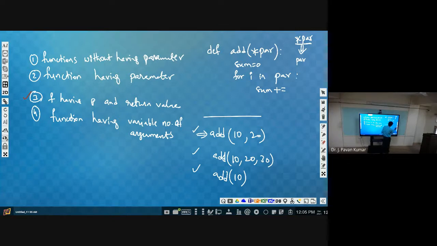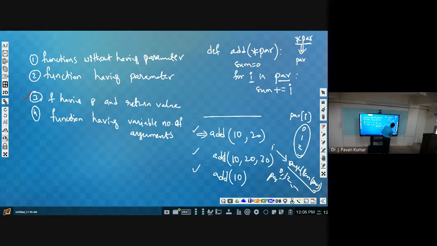PAR of I, in the sense, what is the value of I? It should be like 0, 1, 2, 3, right? But what is the value of I here? It is nothing but the elements of the PAR, elements of this list. So directly we can add I itself. Earlier we used for I in range of length of PAR, then the I value will be like 0, 1, 2, 3, then we need to access like PAR of I.